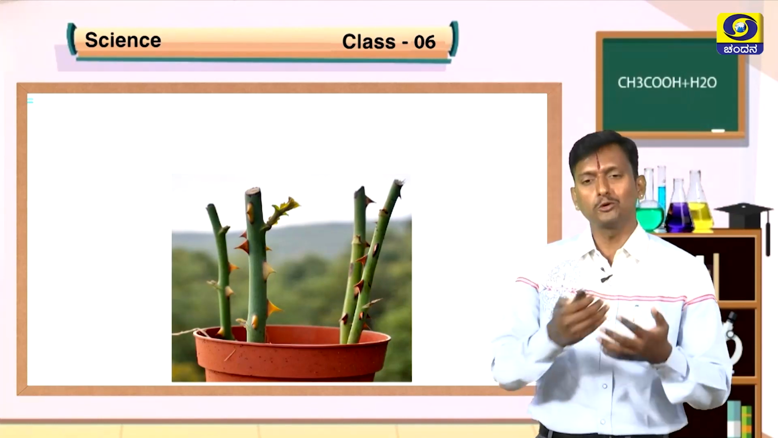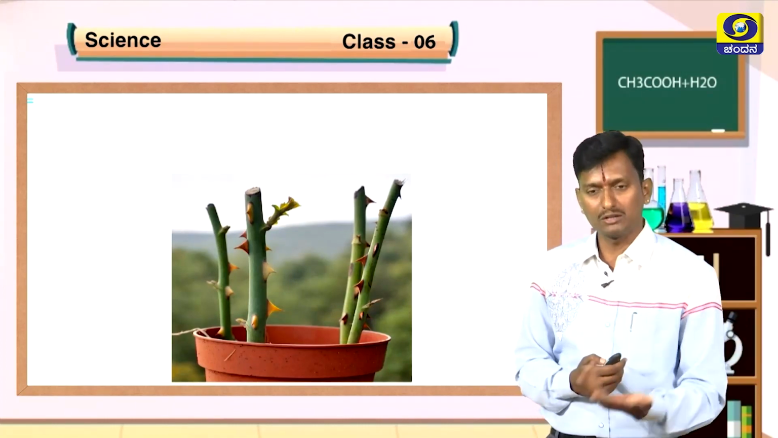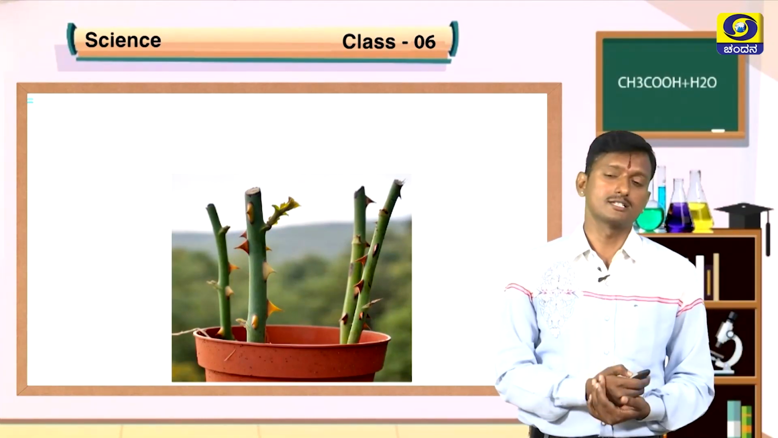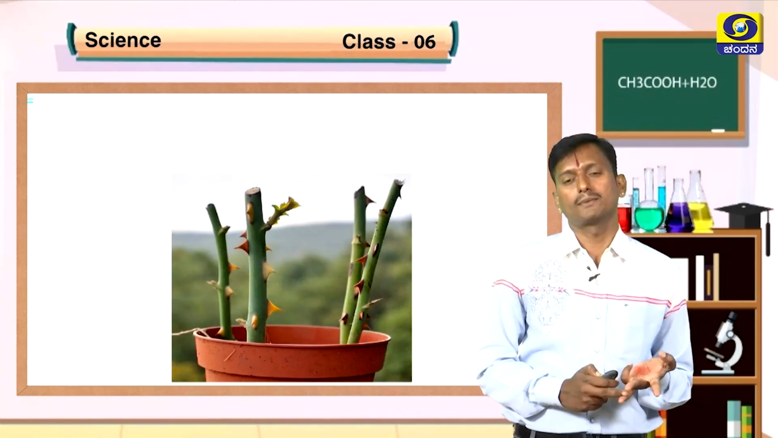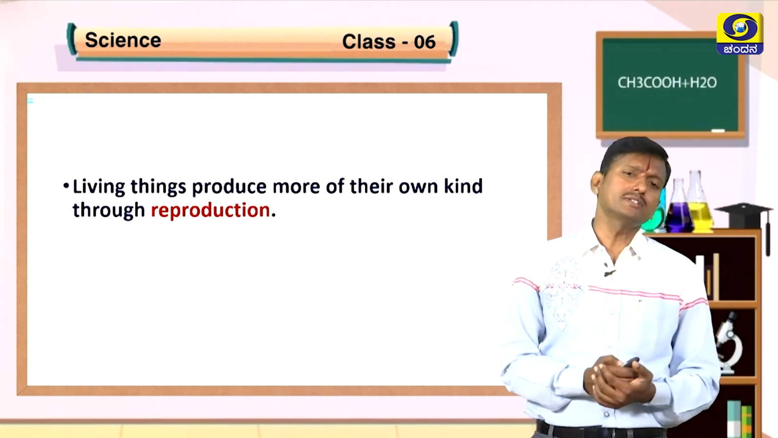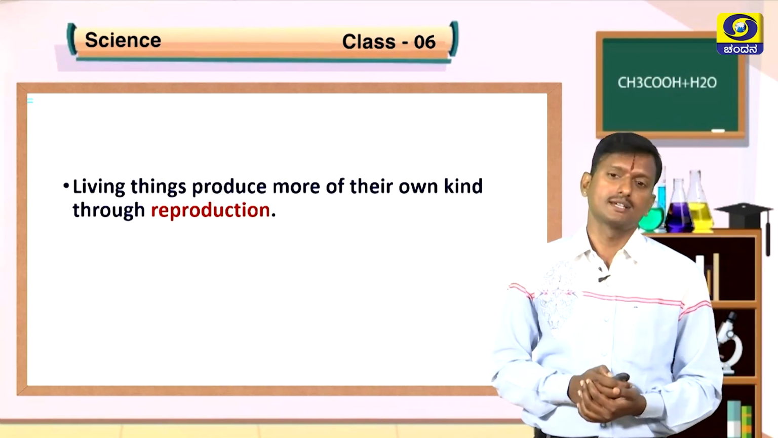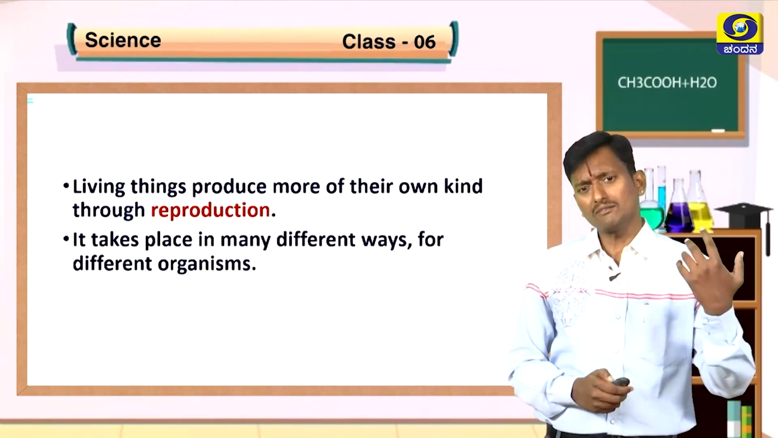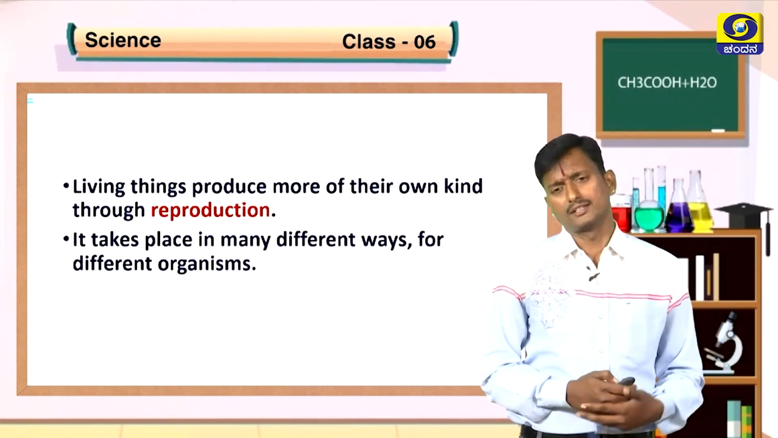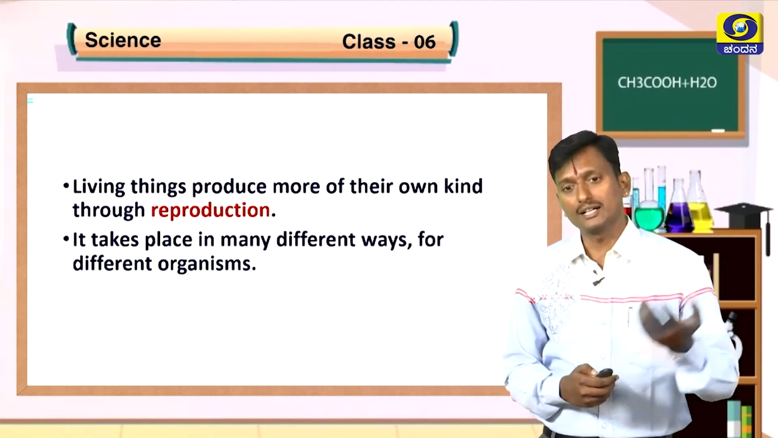Do human beings also do like that? No. It is only one process, that is giving birth to young ones directly by human beings or animals. But in plants, they show different ways. That is by cutting, through cutting the pieces of a plant grow into new plants, and through seeds. Living things produce more of their own kind through reproduction. It's an important process on this earth. It takes place in different ways for different organisms. Some lay eggs, some directly give birth to young ones, some through seeds, some through cuttings, like that.